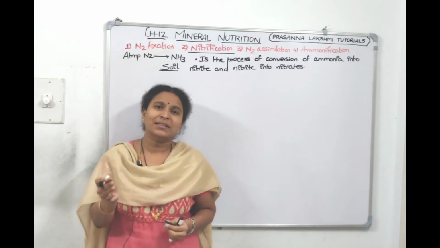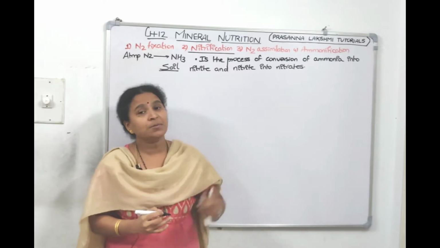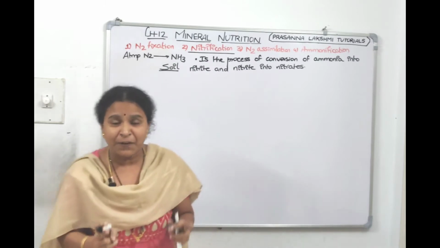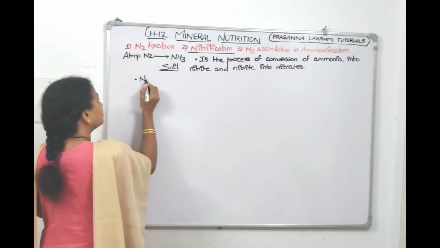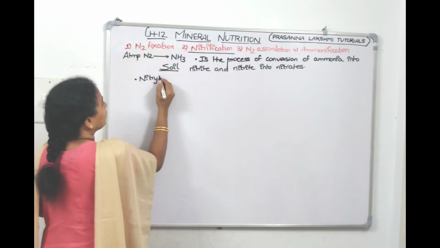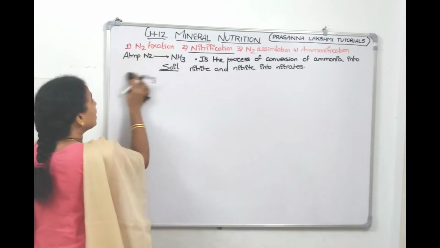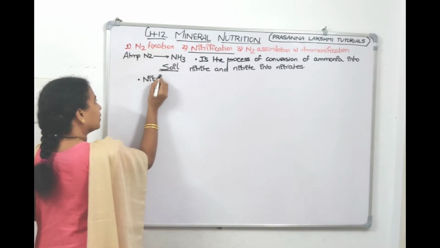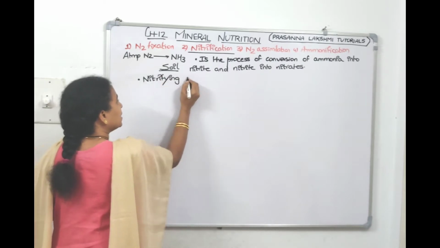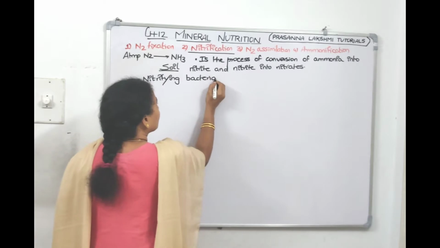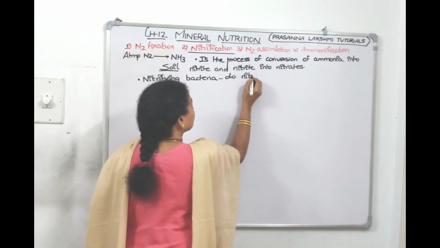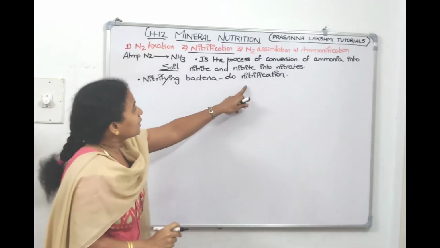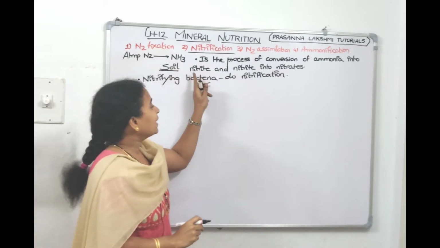Ammonia it absorbs but not that effectively, but it absorbs nitrates effectively. So there are some bacteria which are present in the soil. They are called nitrifying bacteria. So we can write down, the bacteria are called nitrifying bacteria, right? They do nitrification. What is nitrification? Conversion of ammonia to nitrite, nitrite to nitrate.